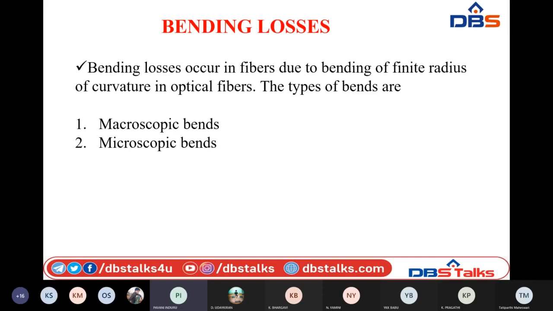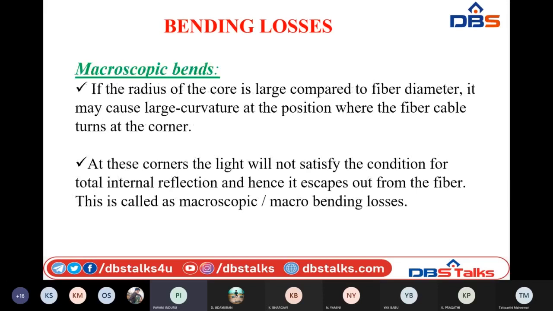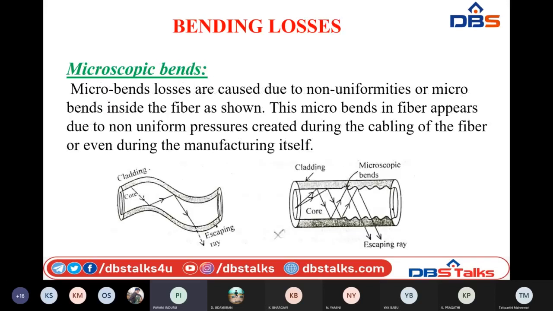So we have two types of bends. Those are macro bends and microscopic bends. The first one is macroscopic bends. Macro means large, right? So whenever there is a large bend present in the fiber optic cable, you can see it here. It is bent very large.